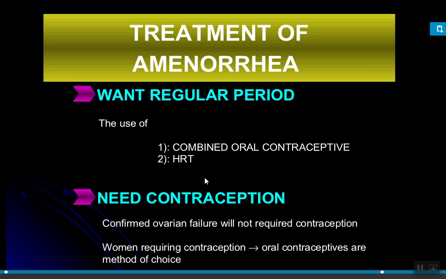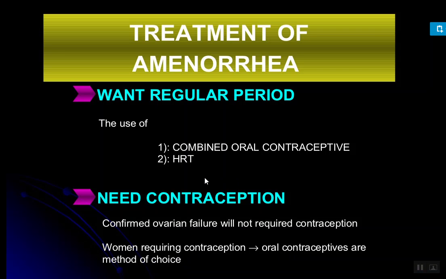So this is the management of amenorrhea, depending on the cause that we have already discussed. Most commonly drug therapies are used, surgeries can be done, and nutrition and supplements are given to treat deficiency disorders in malnutrition.